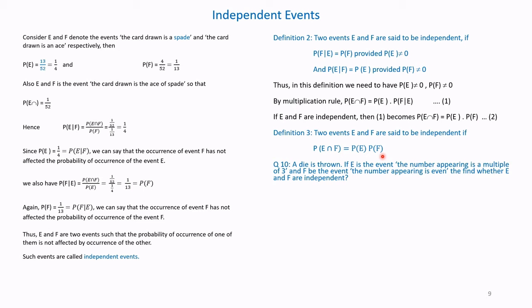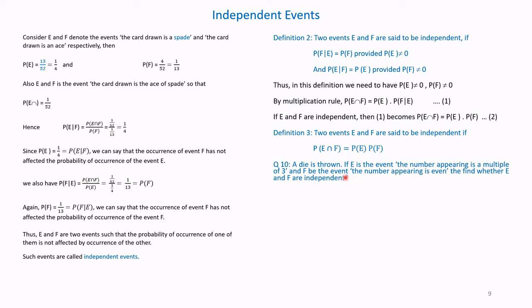Now we will take one example. A die is thrown. If E is the event that the number appearing is a multiple of 3, and F is the event that the number appearing is even, find whether E and F are independent. So here, please understand the question.